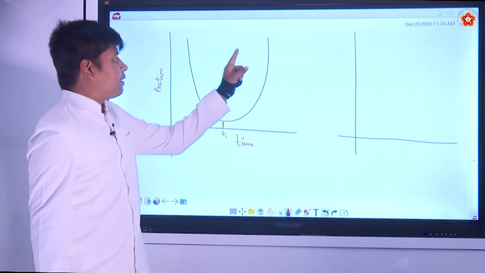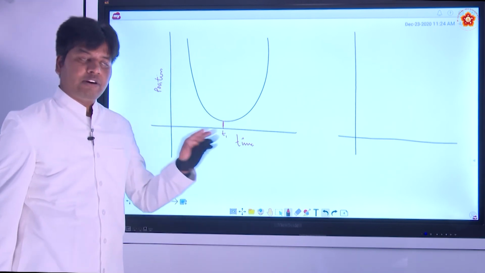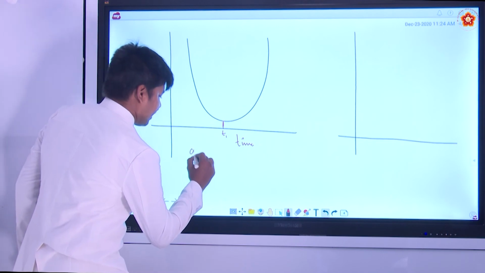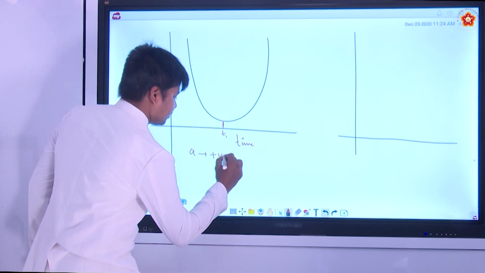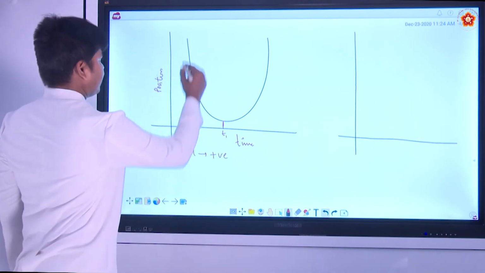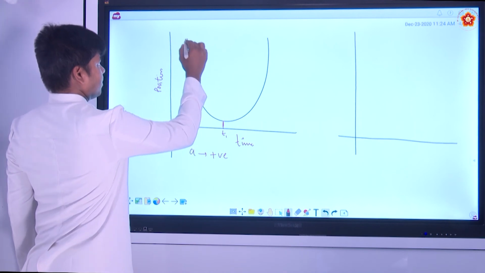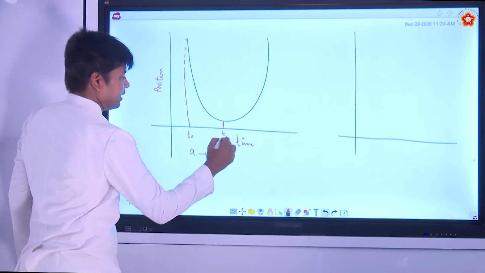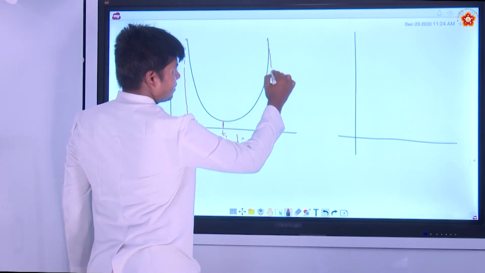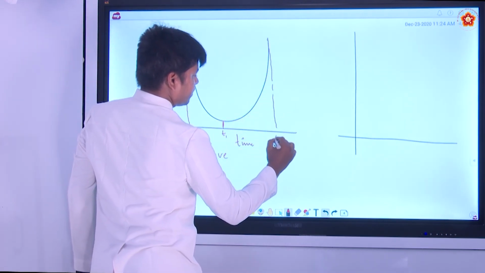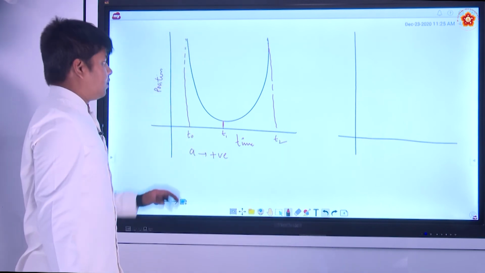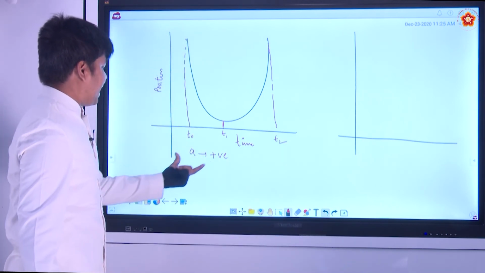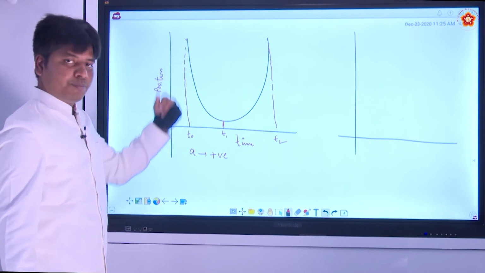Here it is concave up or concave down? Concave up. Therefore acceleration is positive. Let us mark T naught, T1, and T2. From here to here, acceleration is positive for the whole motion.